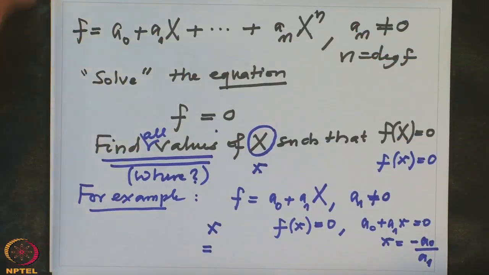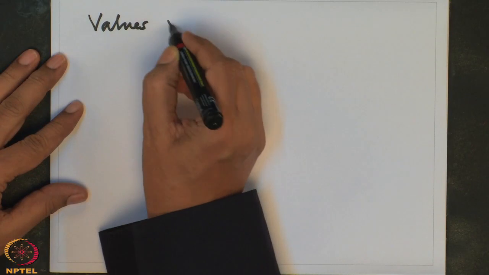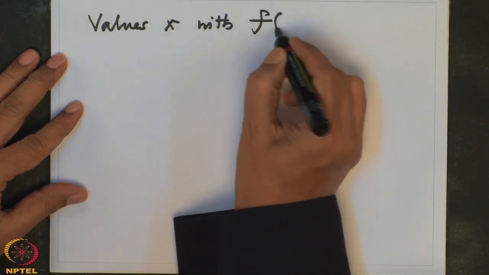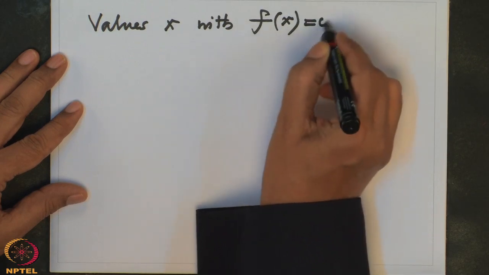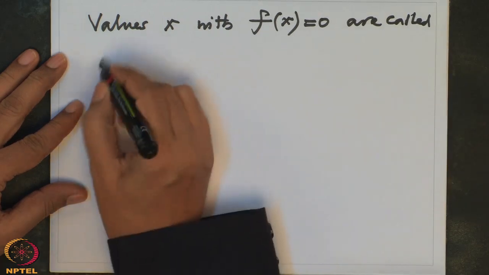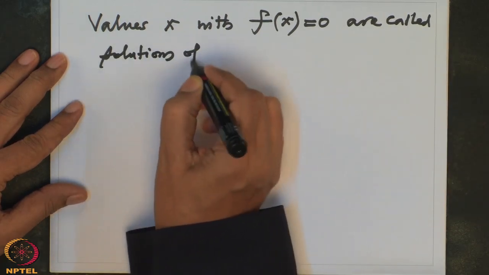So these values are called solutions of f. So let me write that also. The values x with f of x equal to 0 are called solutions of f.